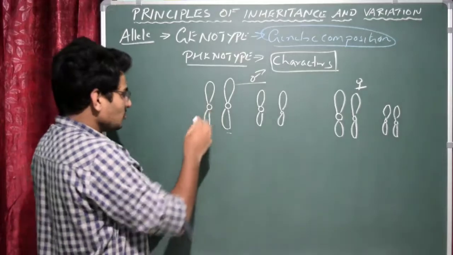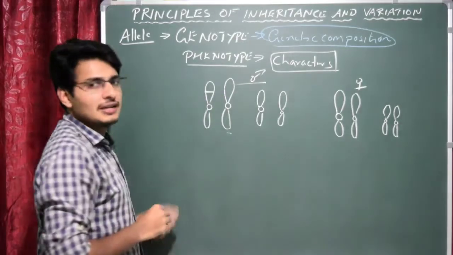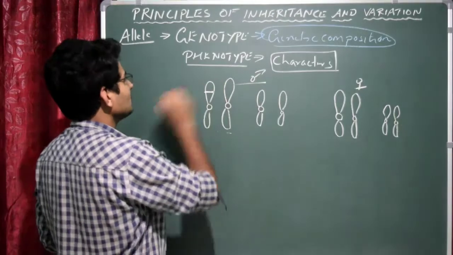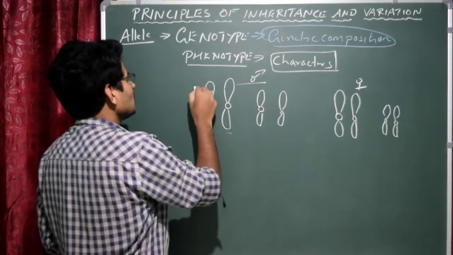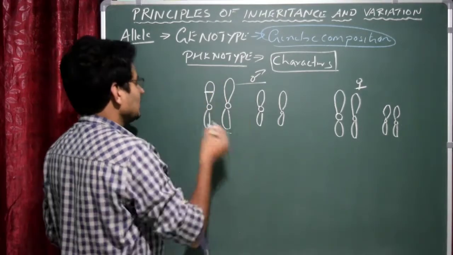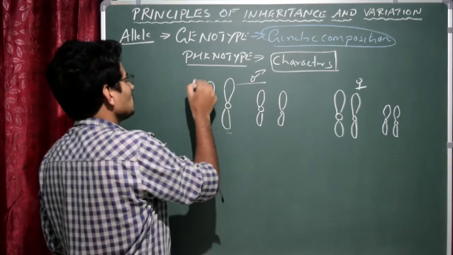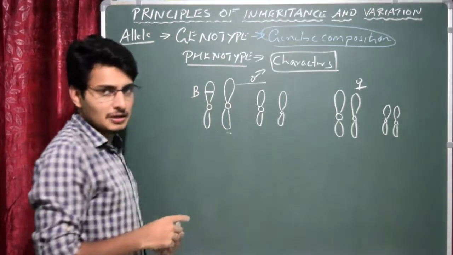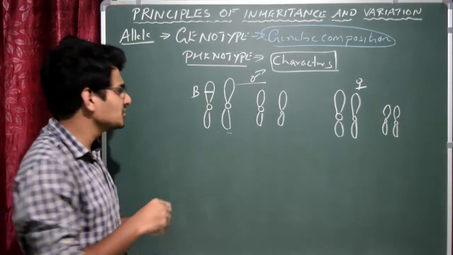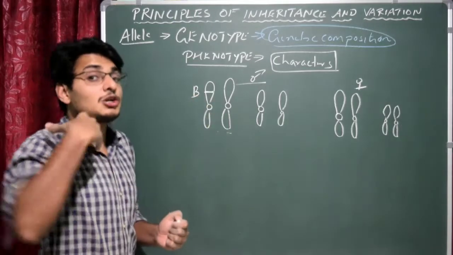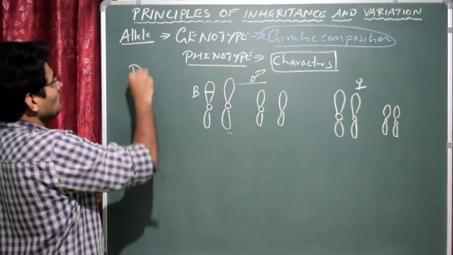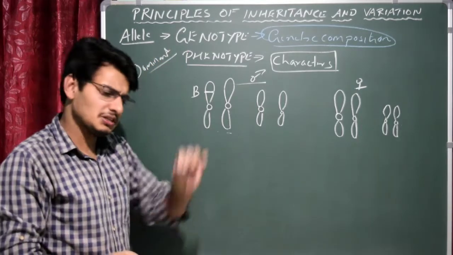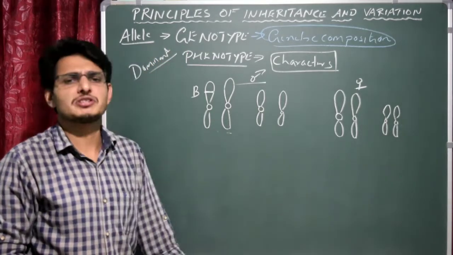Let us assume that this is the locus. That means a gene should be there. In this locus of the chromosome there is a gene which is responsible for, let us say, eye color. Let us say responsible for brown eye color. So I'll just write B, capital letter B. It's a gene which is dominant. What is the meaning of dominant? Dominant means if this gene, capital B, is present, obviously the person's eye color will be brown itself. It's 100%.